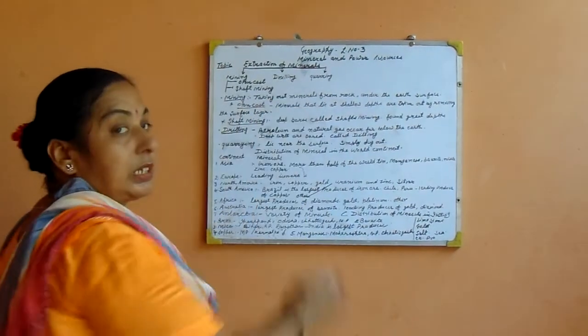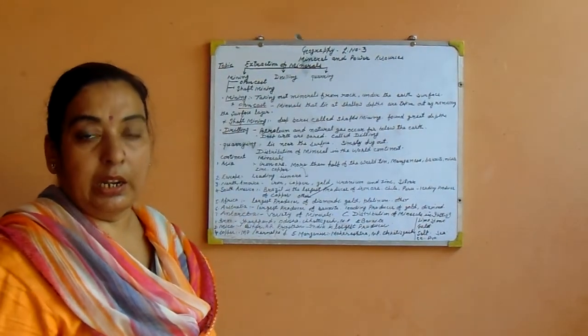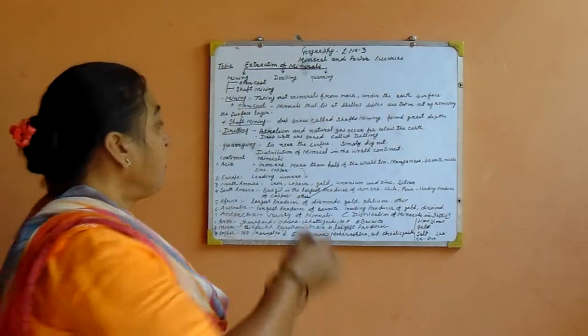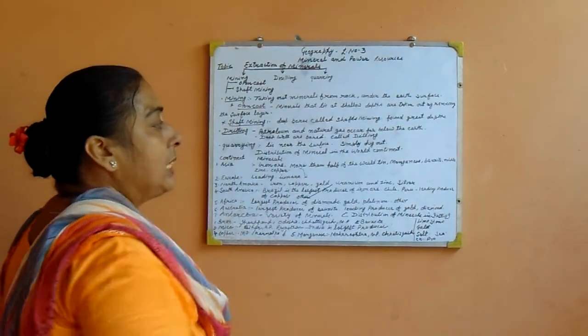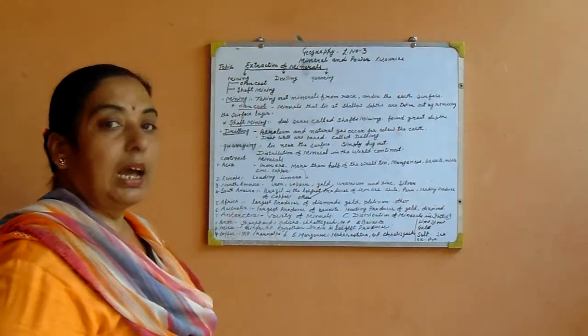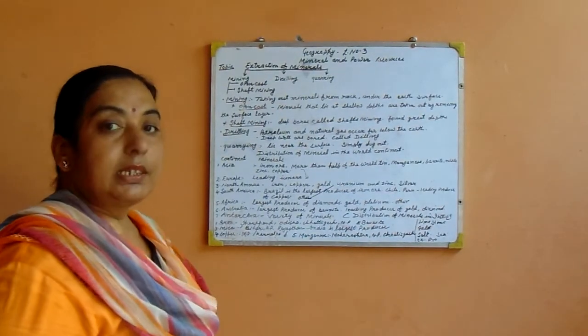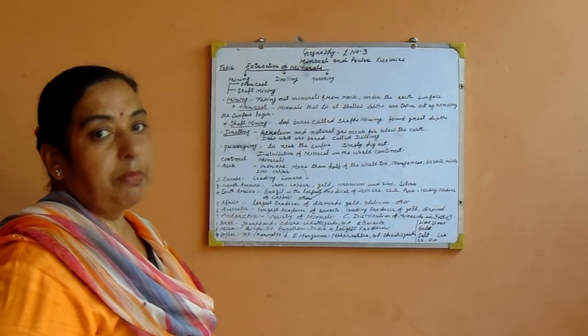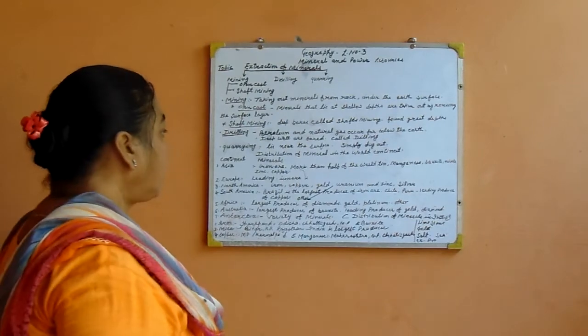Second type of extraction of mineral is drilling. Drilling means to drill the earth. Petroleum and natural gas occur below the earth surface. Deep wells are bored and this is called drilling. By drilling we get petroleum and natural gas.